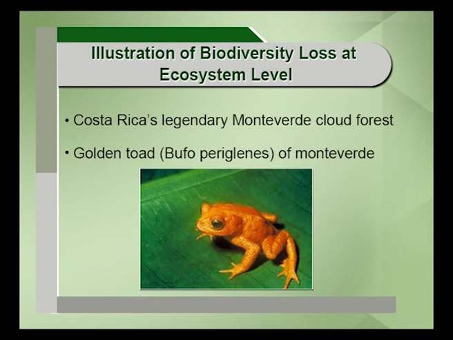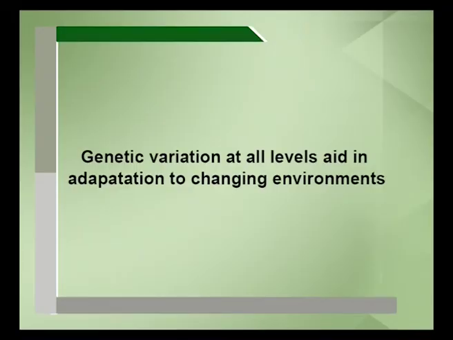We need to understand, if we can give an example, how biodiversity loss, for example the loss of a keystone species, will lead to a cascade effect, an extinction cascade. There are many examples possible. The genetic variation existing in biodiversity has to be taken care of, because this genetic variation at all levels aids in adaptation to changing environments.